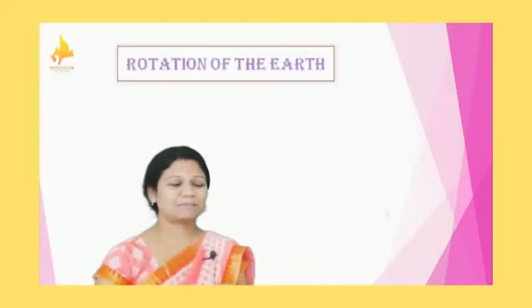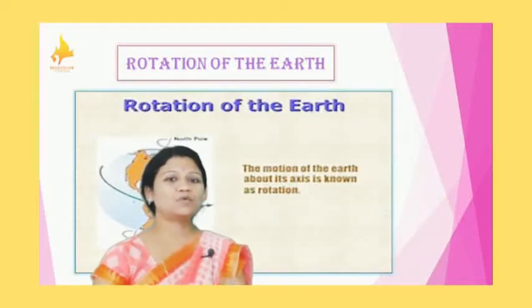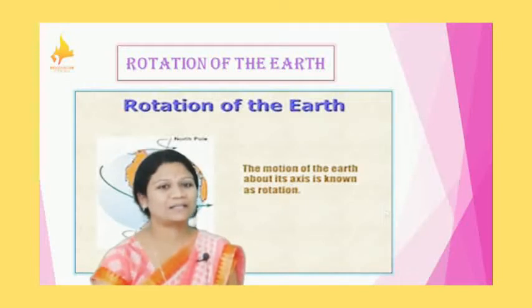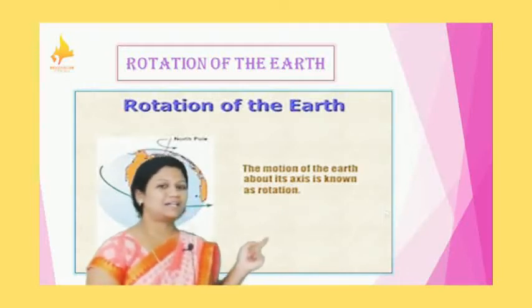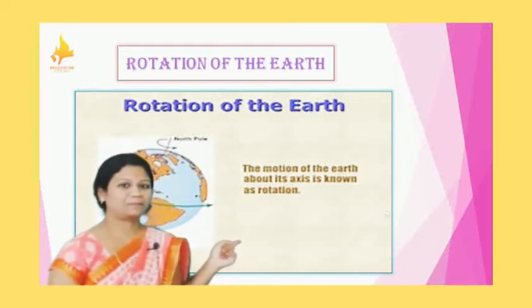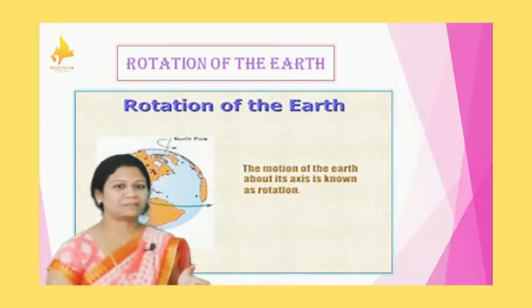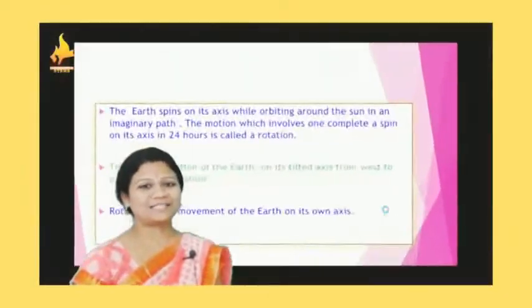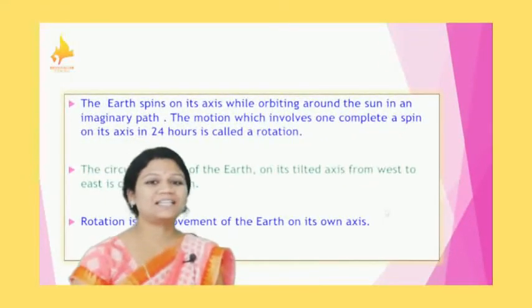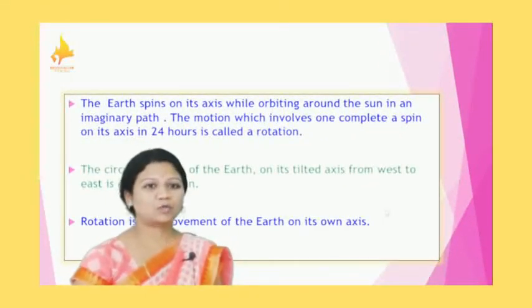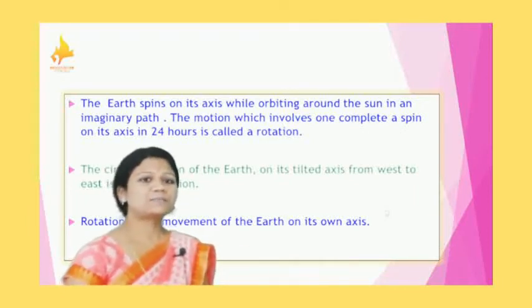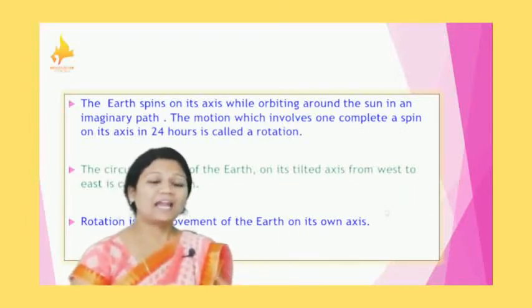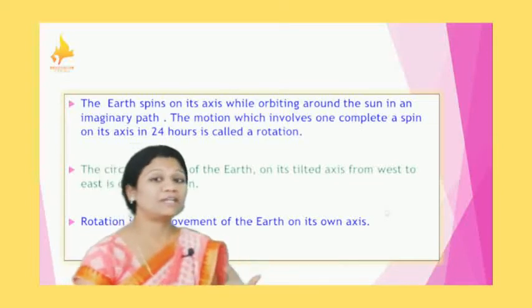Rotation means that when the earth moves around itself, around its own axis, that is called rotation, as displayed here on your screen. The motion of the earth. It takes one day to complete one round around itself, and because of that, this is also known as daily motion. The earth spins on its own axis.